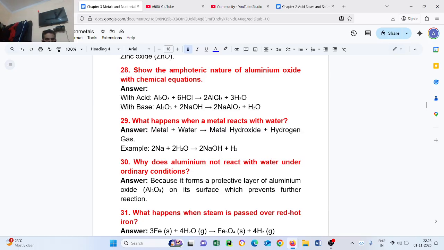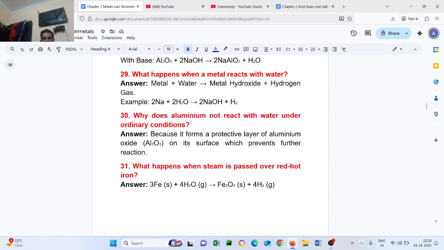Why does aluminum not react with water under ordinary condition? Because it forms a protective layer of aluminum oxide, Al2O3, on its surface which prevents further reaction.